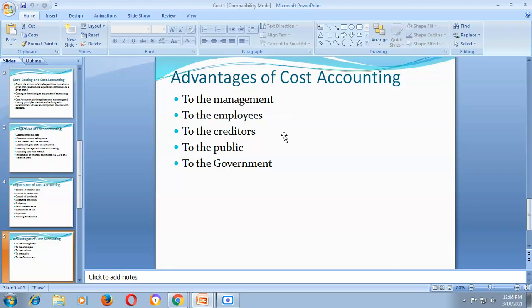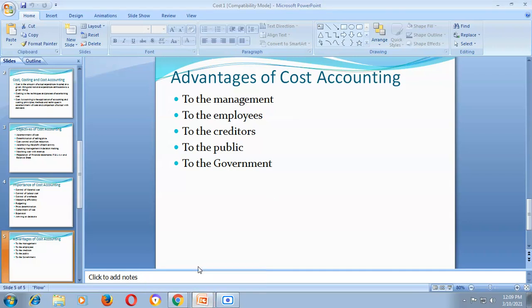So I repeat again, the advantages or merits of cost accounting can be classified into five categories: advantages to the management, to the employees, to the creditors, to the public, and to the government.